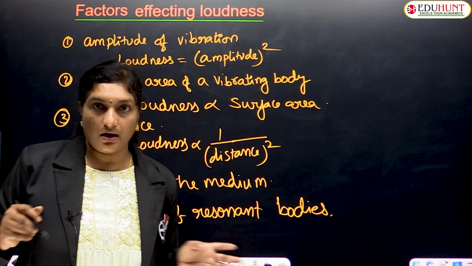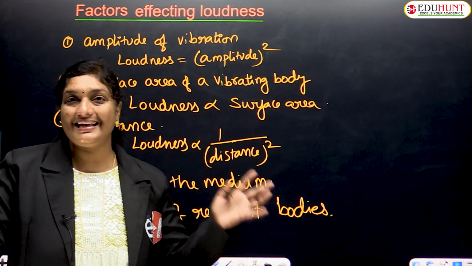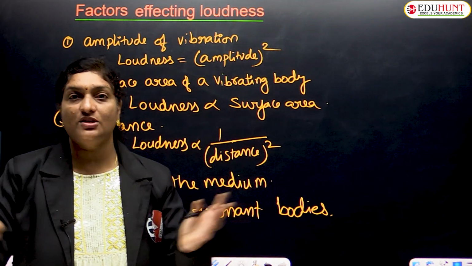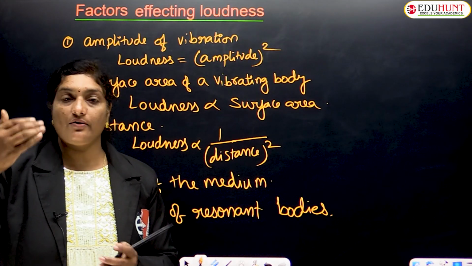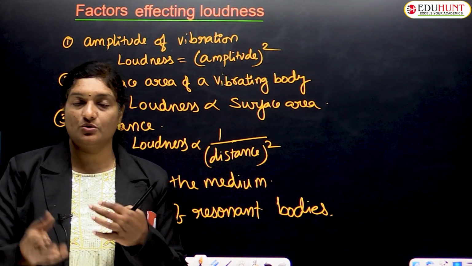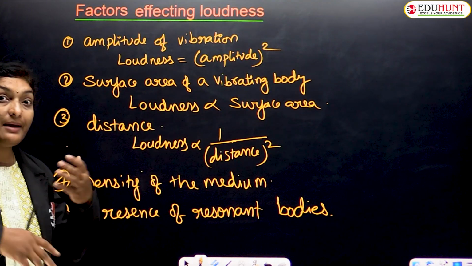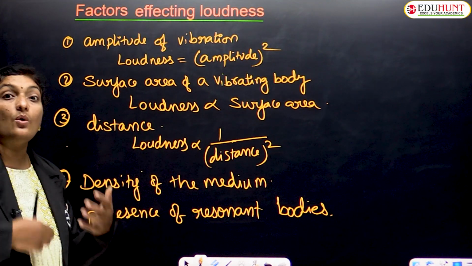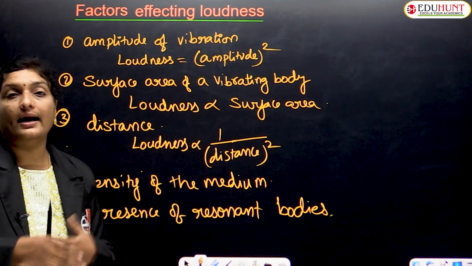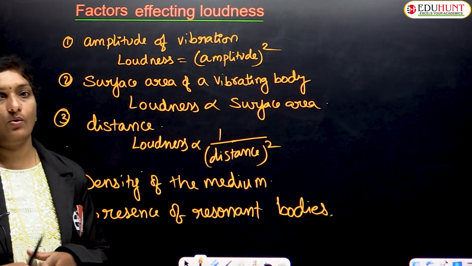If you consider a big room, whenever a sound is produced, it is reflected by the walls, the floor and the ceiling of the room. So echoes are produced due to the reflection of sound, and the same sound is heard again and again. So resonant bodies also affect the loudness of the sound.